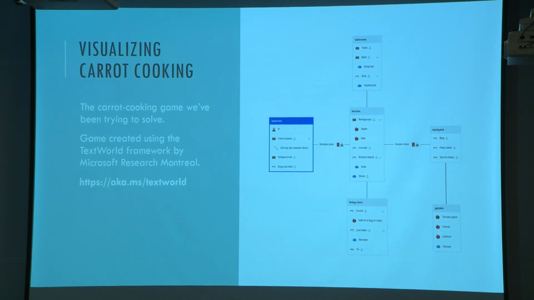This framework was created by Microsoft Research in Montreal. I actually worked on it over the summer, so just a weird flex. If you're interested in the framework, it's on the Microsoft website. You can go check it out.